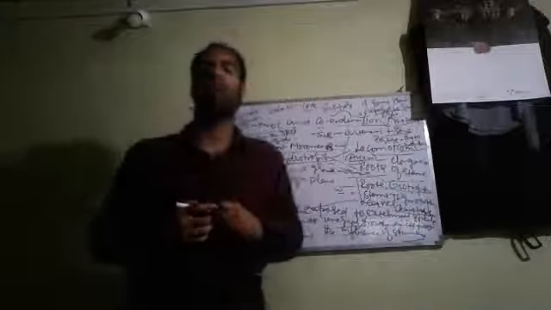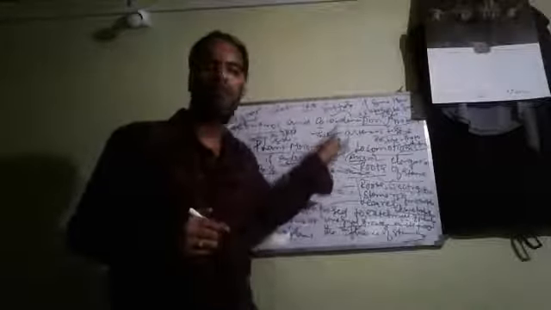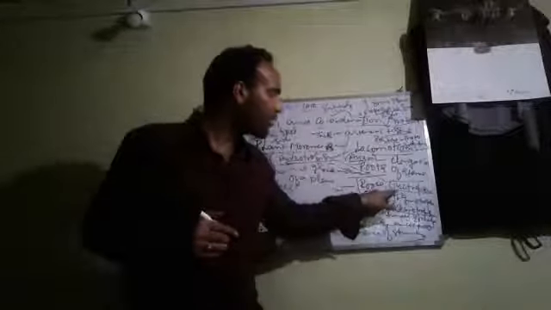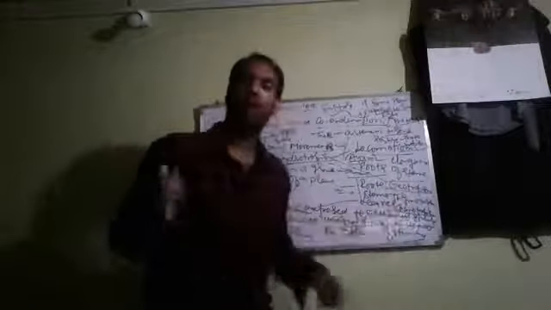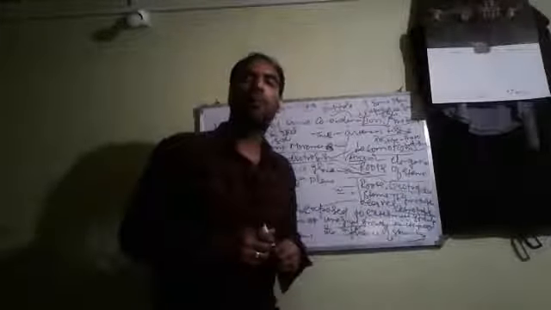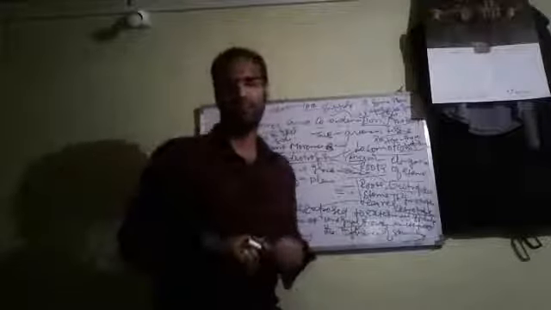These are the various types of tropic movements which occur in plants. First one is phototropism: the plant shows movement towards the direction of the stimulus of light. Second is hydrotropism: towards the direction of water. Third is geotropism: towards the direction of gravity. Fourth is thigmotropism: towards the direction of touch. Last one is chemotropism, in which the plant shows movement towards the direction of chemicals.